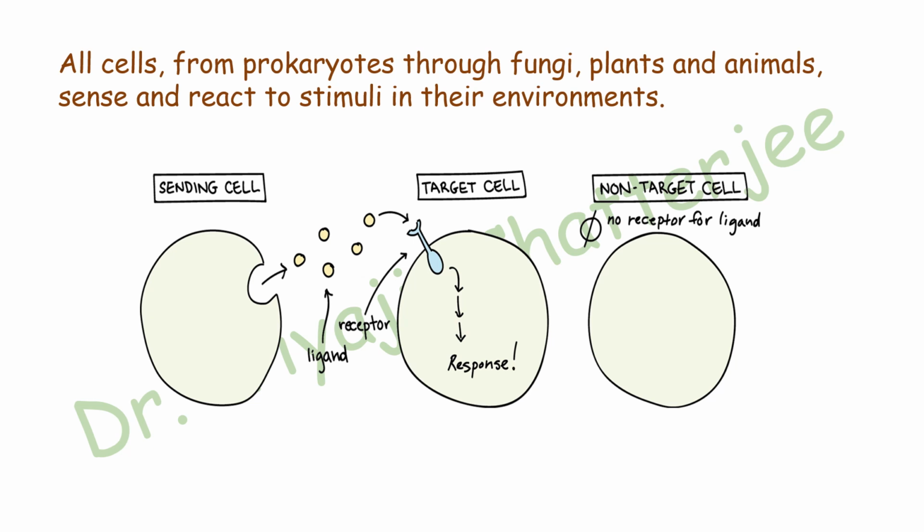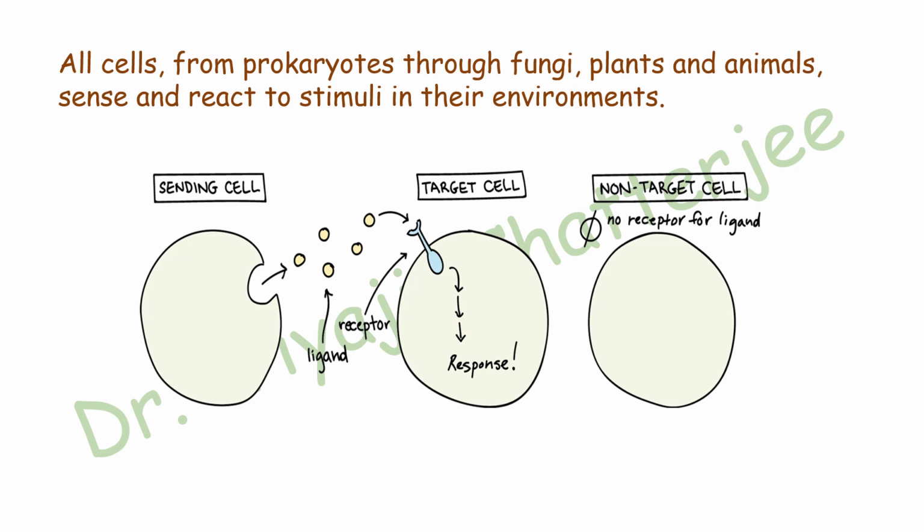All cells, from prokaryotes through fungi, plants and animals, sense and react to stimuli in their environments. The sending cell sends the chemical molecules or ligand, which binds with the receptor molecules present on the cell membrane of the target cell, and there you can find a response. When there is no receptor for the ligand, the cell is called a non-target cell.